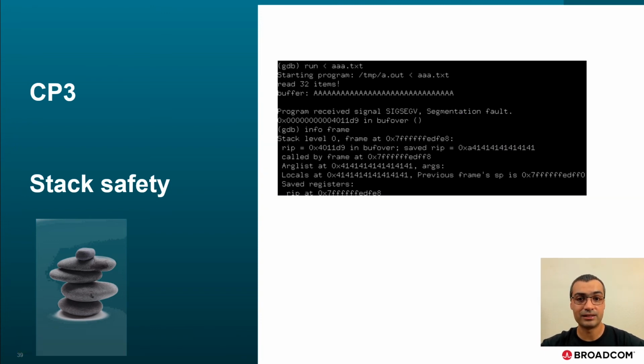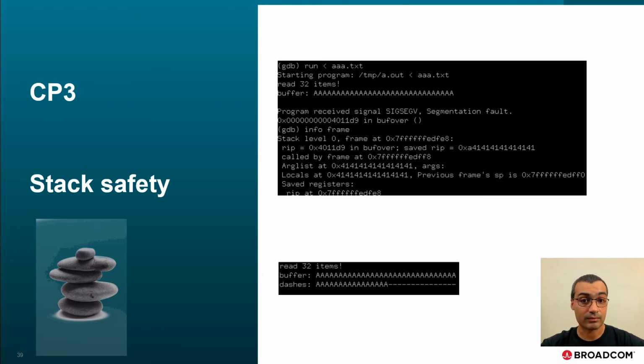Running natively under GDB, we see the execution flow going off the rails. We see here we almost control the entire set of bytes in the program counter. However, under our sandbox, we see that the overflow only affected other local variables, but did not affect the execution flow. We return to main in spite of overflowing into main's locals.